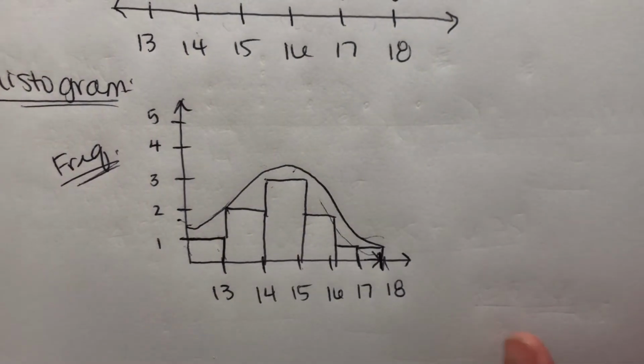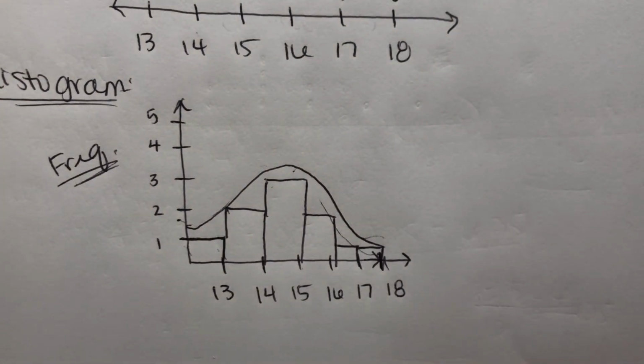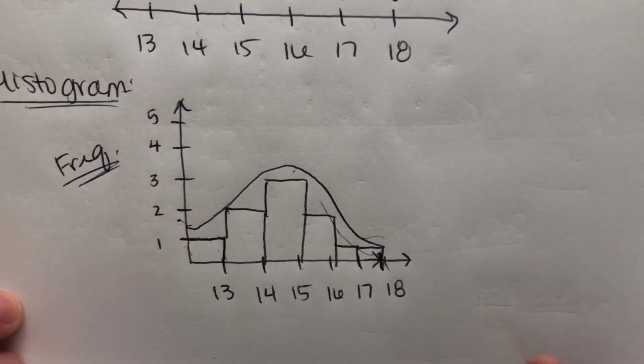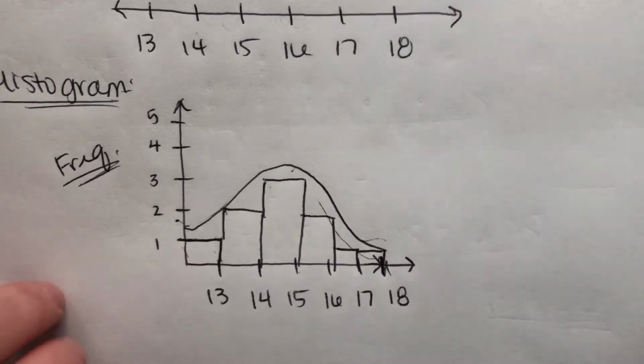So that's a histogram. The next one that I wanted to go over with you is a box and whisker plot. Okay, so we're using the exact same data. I'll repeat those numbers again. And we're going to do a box plot. This is also called a 5-number summary, which you can use for a box plot.